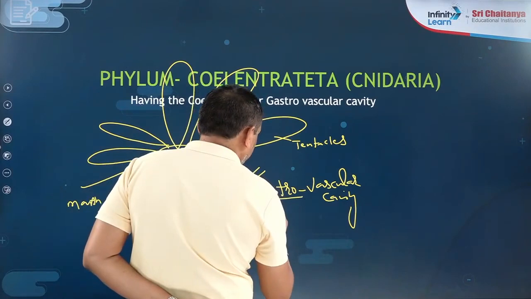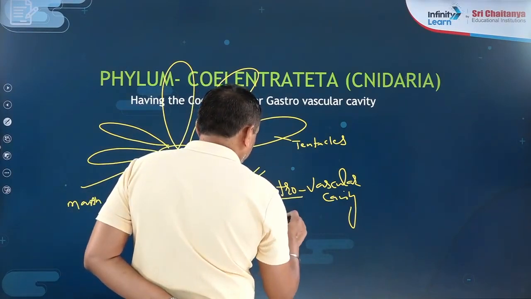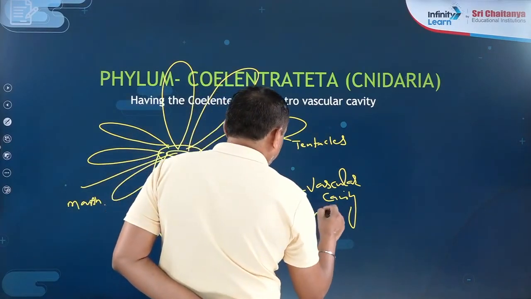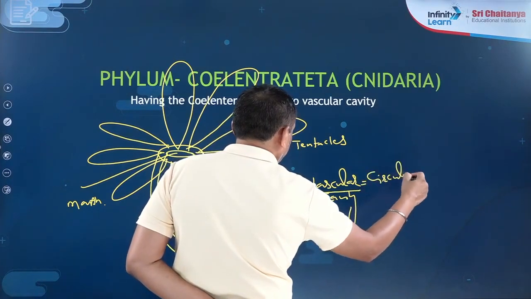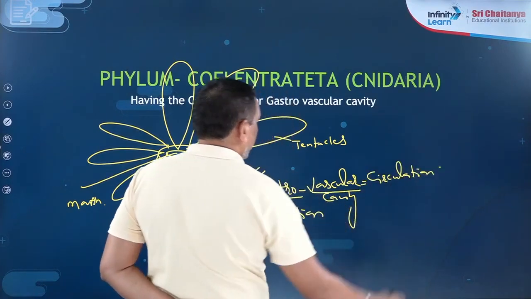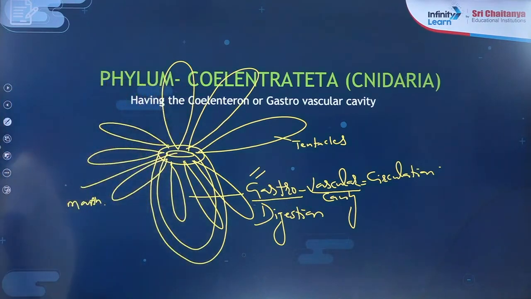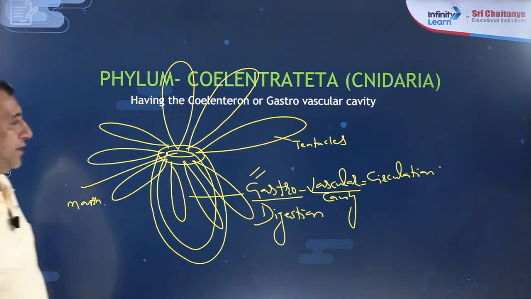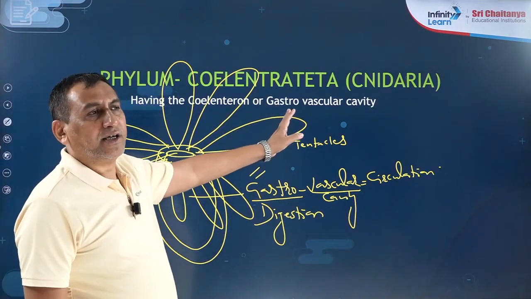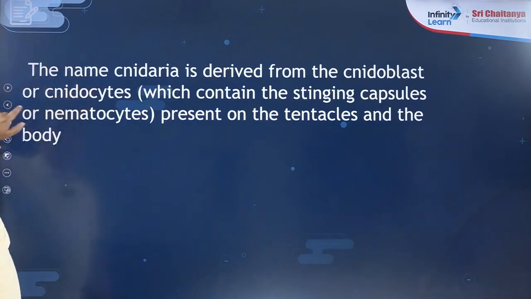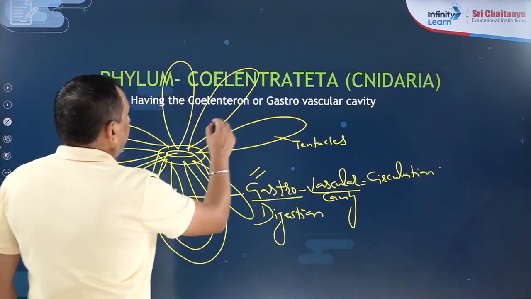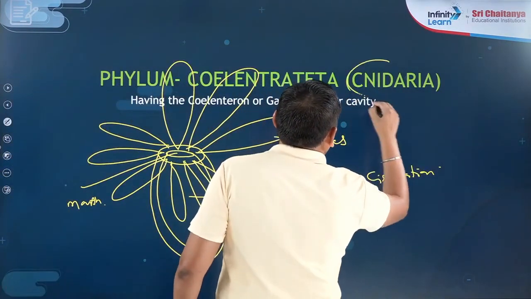Gastro means related to digestion, and vascular means related to circulation. So the cavity present in Coelenterata is known as the gastrovascular cavity, and coelenteron means the gastrovascular cavity. Now, another name of this phylum: Coelenterata is also known as Cnidaria.